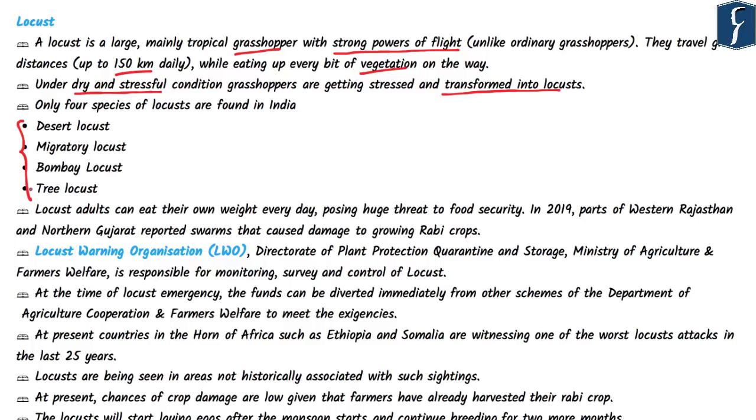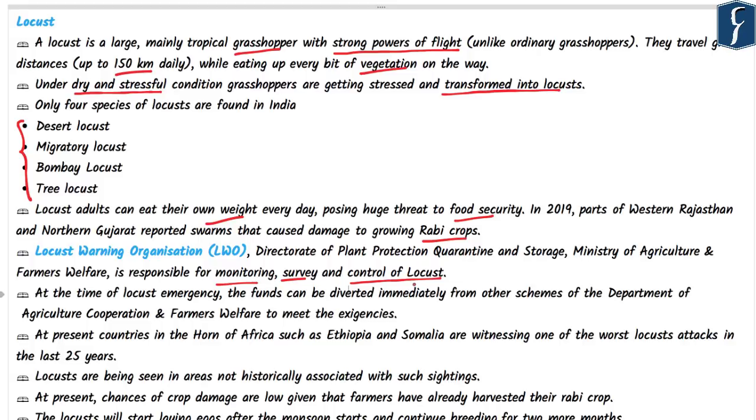An adult locust can eat their own weight every day, and this is a huge threat to food security. Last year, swarms of locusts in western Rajasthan and northern Gujarat caused huge damage to the rabi crop. The Locust Warning Organization functions under the Directorate of Plant Protection and Quarantine and Storage, Ministry of Agriculture, Farmers Welfare. It is responsible for monitoring, survey, and control of locusts.